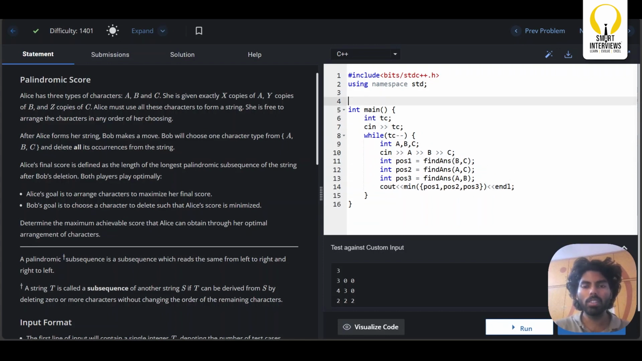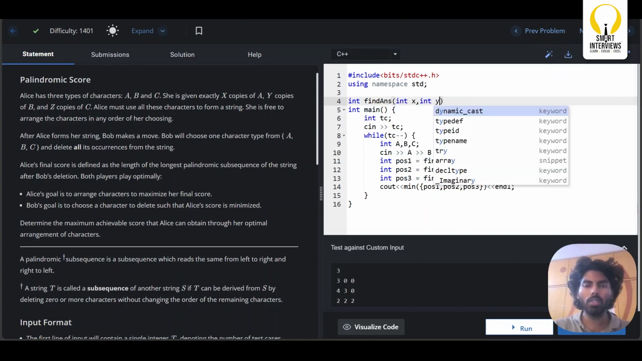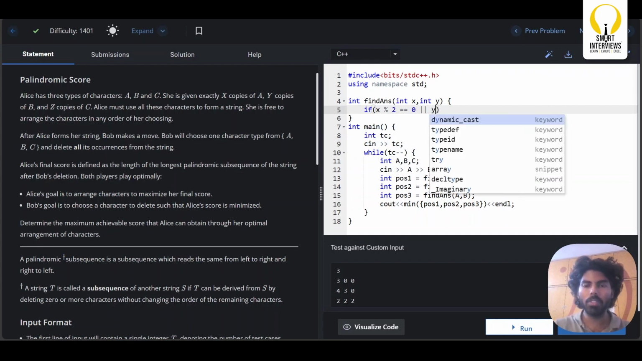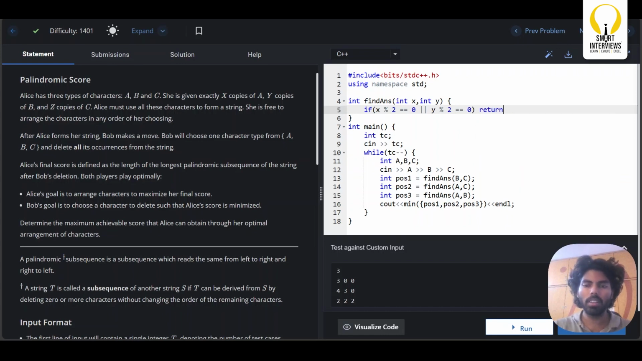So now, what is this find answer? How do we write it? It accepts x number of characters of one type and y number of characters of another type. So we have seen just now, if we have both odd and odd, you cannot form a palindrome, right? So if one of them is even, I will simply return x plus y, because with the help of both the characters you can form a palindrome. You will simply return x plus y.